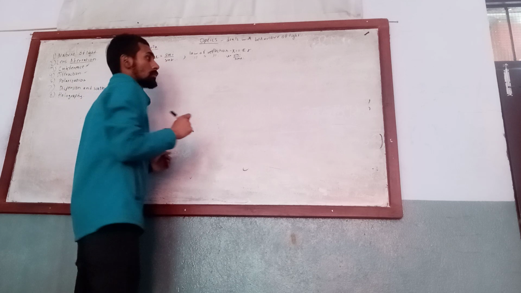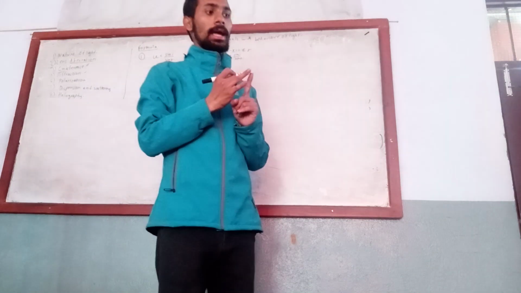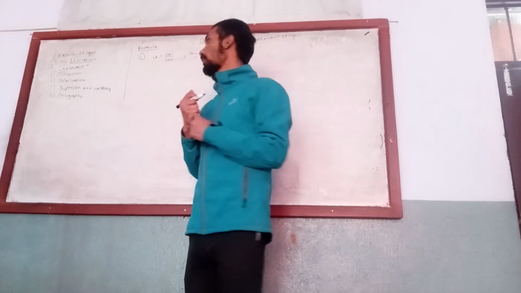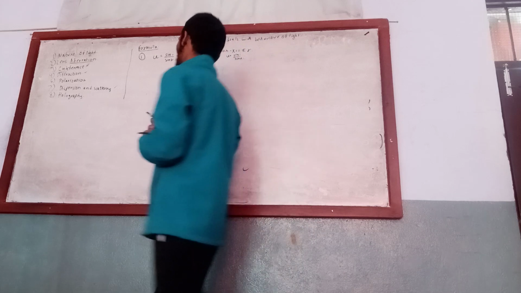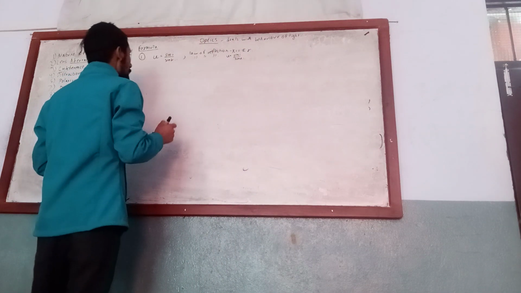And the angle of refraction, angle of incident ray, and normal all lie on the same plane. This is the law of reflection and law of refraction.